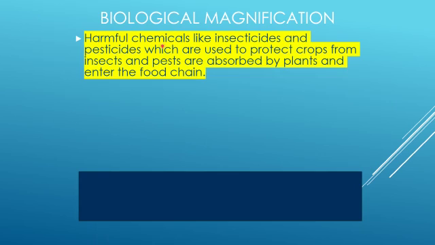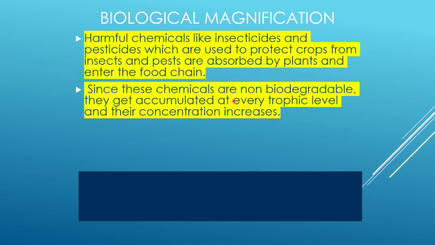Yes, next we have the concept of biological magnification. Harmful chemicals like insecticides and pesticides, which are used to protect crops from insects and pests, are absorbed by plants and enter the food chain.